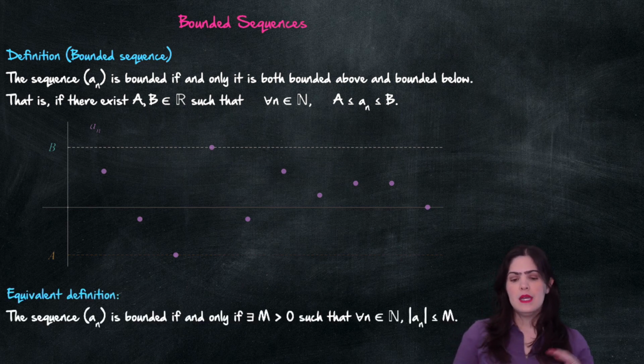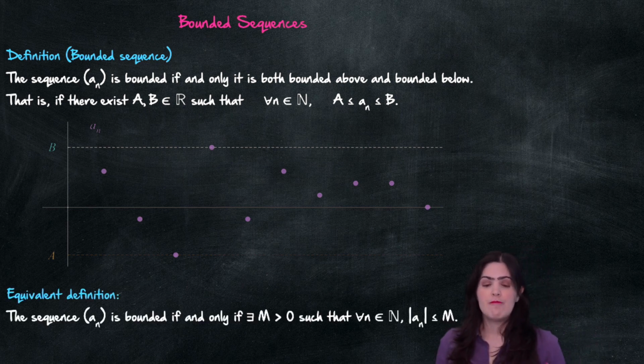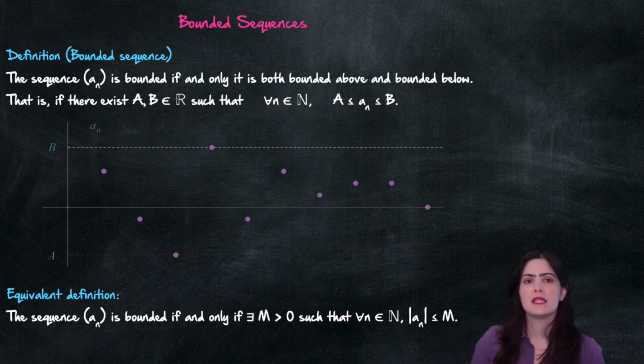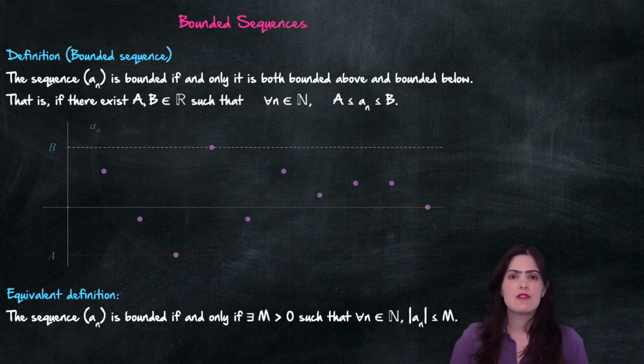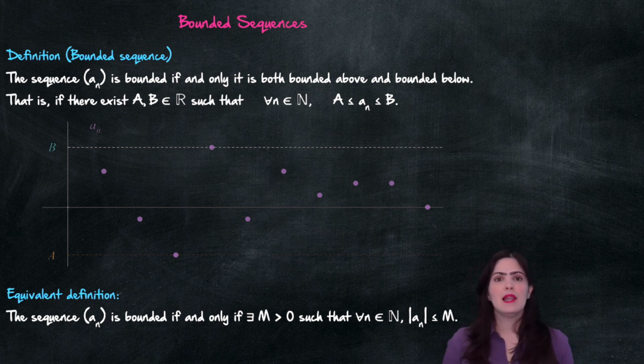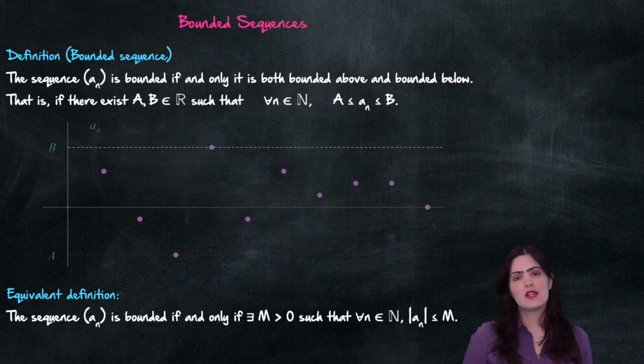Great. An equivalent definition of a bounded sequence is that there exists a positive number M such that the absolute value of a_n is less than or equal to M for all n.